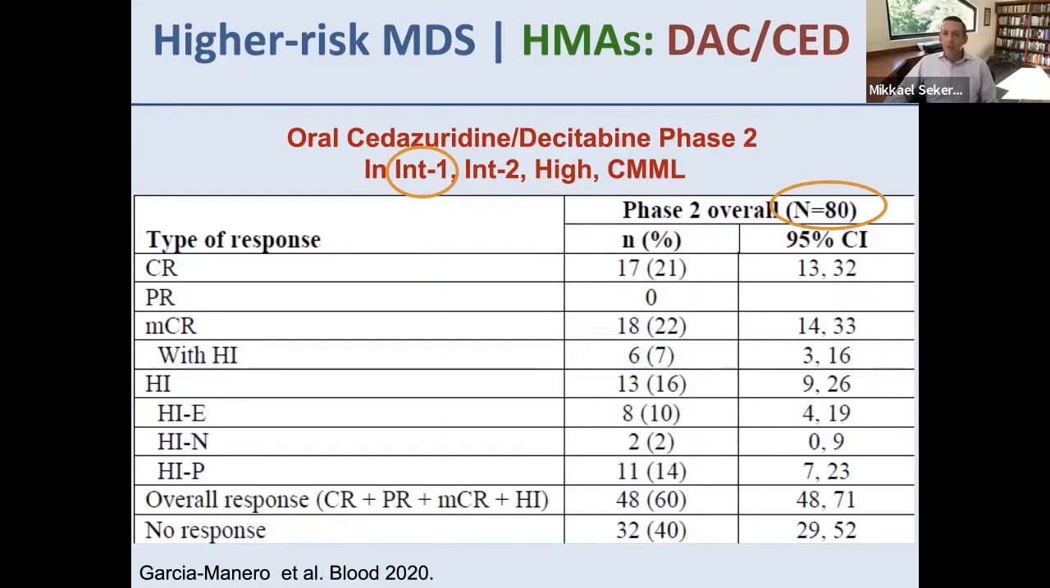What you could broadly do is say, well, the CR rate was 21%, the hematologic improvement rate was 7% plus 16%. That falls into around 35 to 40%, and that's about what we would expect for decitabine. And the median overall survival for this was around 18 months. That's about what we would expect for a mixed population of lower risk and higher risk MDS. So it seems kind of broadly as if it's comparable to the IV decitabine. This led to its FDA approval, which was based more on pharmacokinetic and pharmacodynamic data.